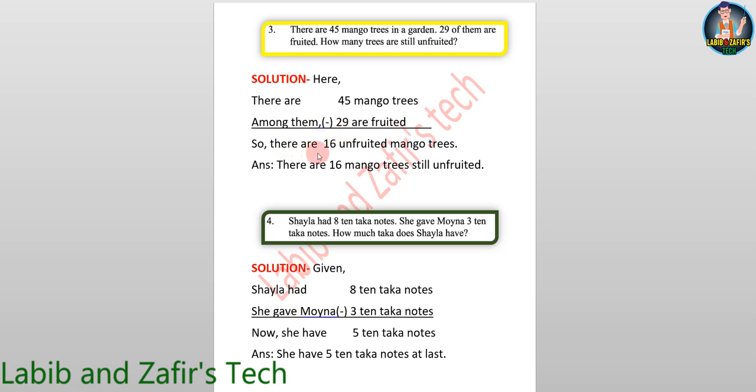So there are, one minute please, 15 minus 9 equal 6, 1 in hand, 2 plus 1 equal 3, 4 minus 3 equal 1, equal 16. So there are 16 unfruited mango trees. Answer: there are 16 mango trees still unfruited.